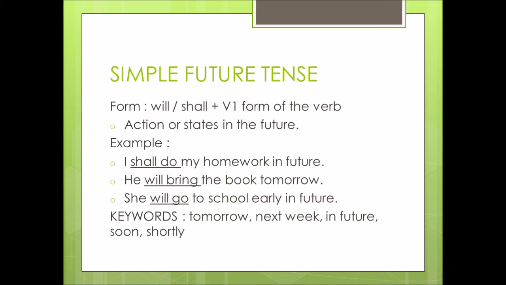The next example is, he will bring the book tomorrow. Your subject is he here, so you have to use will plus V1 form of the verb. Next sentence is, she will go to school early in future. Your subject is she here, so you are using will plus V1 form of the verb. So whenever your sentence is indicating a future action, you can go with simple future tense. The keywords for simple future tense are tomorrow, next week, in future, soon, shortly.